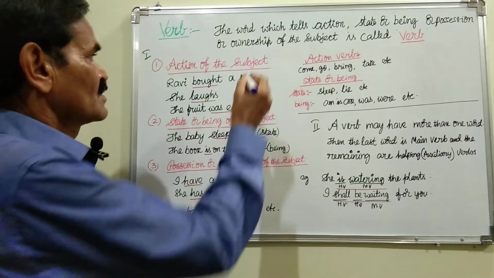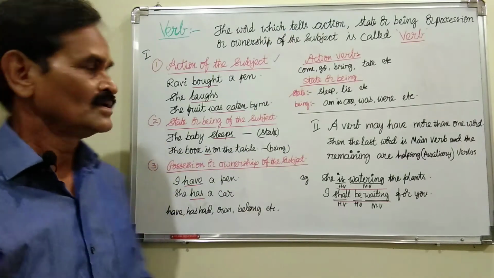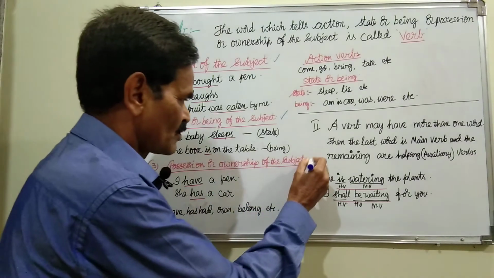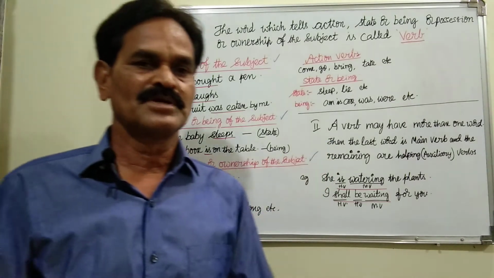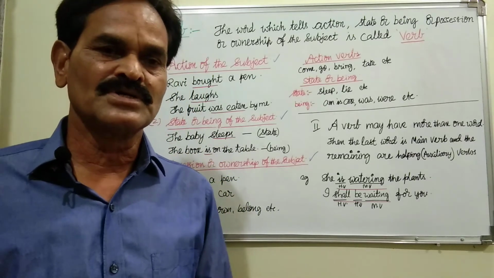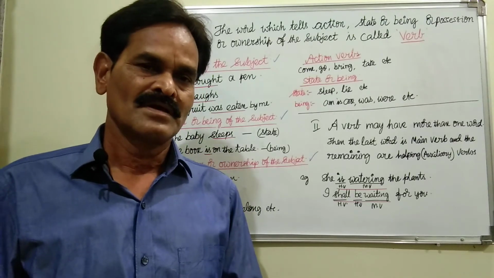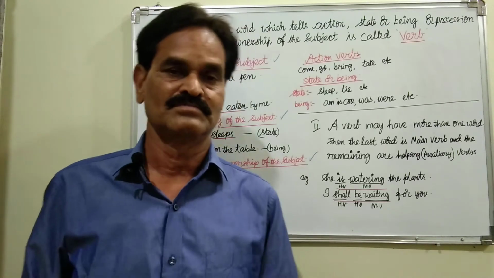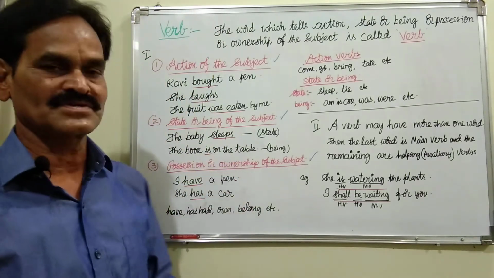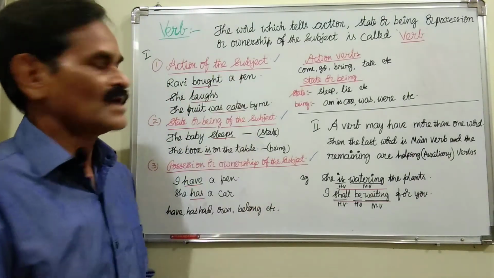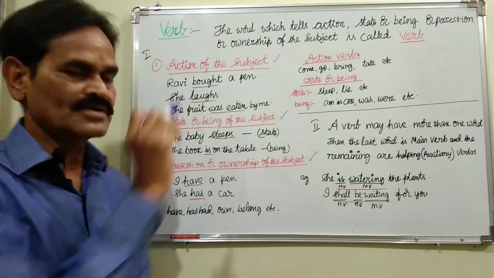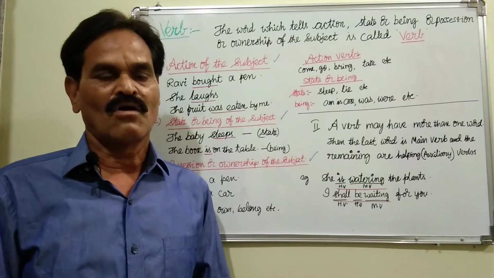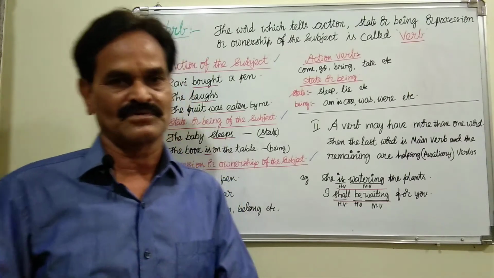So, the verb tells the action of the subject, state or being of the subject, possession or ownership of the subject. Generally, people believe that verb means only action word. So, to tell the action of the subject is one of the functions of the verb. Verb has three functions. One is action, two, state or being, three, possession or ownership. All these three are about the subject only.